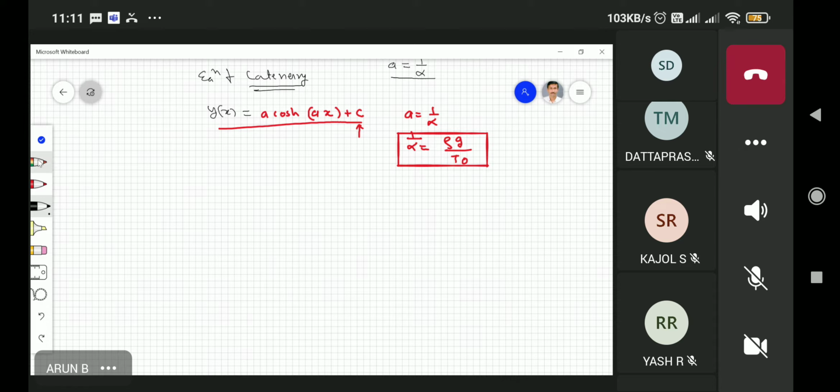By the way, we are about to finish the time. Hello, sir. Yeah, go ahead. Sir, in place of the hyperbolic function, can we use the logarithm function? In the integration of du upon root of 1 plus u square, we can use the logarithm function, that is log of mod of u plus root of 1 plus u square.